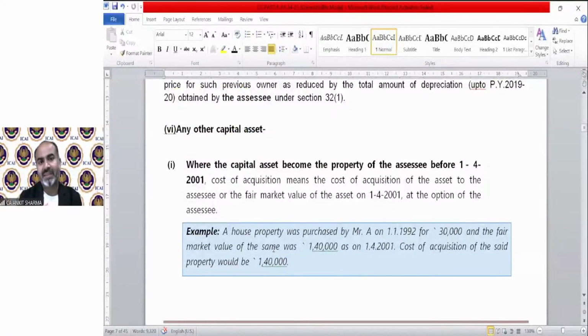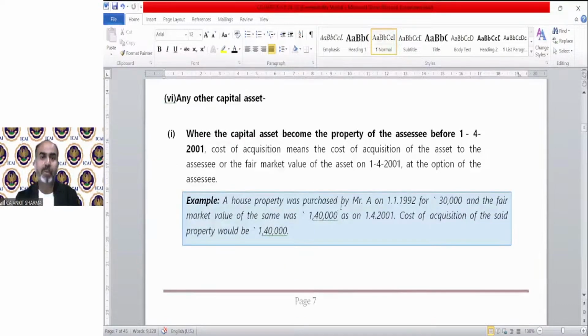Any other capital asset, the D case, where the capital asset became the property of the assessee before 1/4/2001. Cost of acquisition means the cost of acquisition of the asset to the assessee or the FMV on 1/4/2001, whichever is higher. So a house property was purchased by Mr. A on 1/1/92 for 30,000, and the FMV of the same was 1,40,000. So cost will be the higher, that will be 1,40,000.